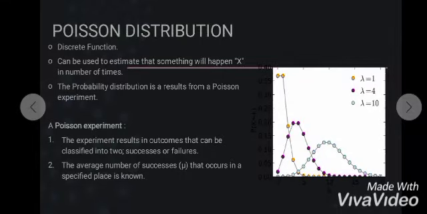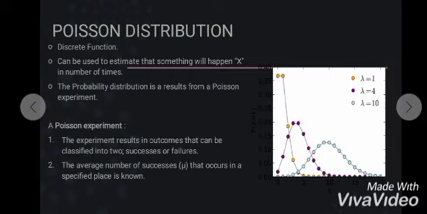Next, I will explain the Poisson distribution. It was named after the French mathematician Simeon Denis Poisson. It is a discrete function. It can be used to estimate that something will happen x number of times. Then, the probability distribution is a result from a Poisson experiment. So, what is a Poisson experiment?